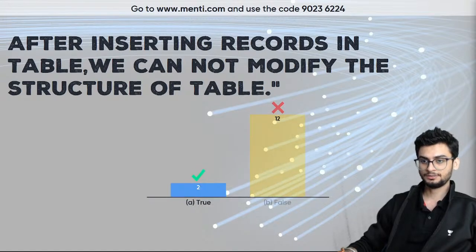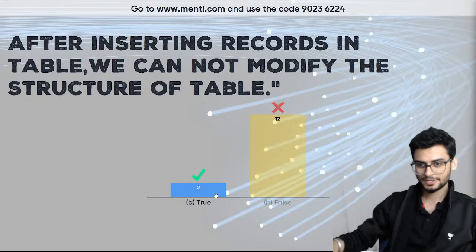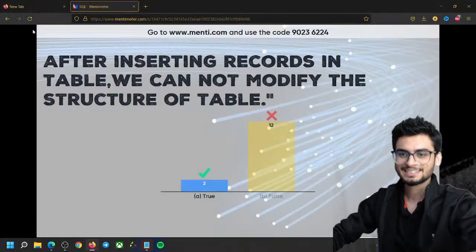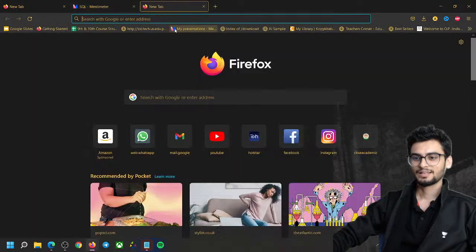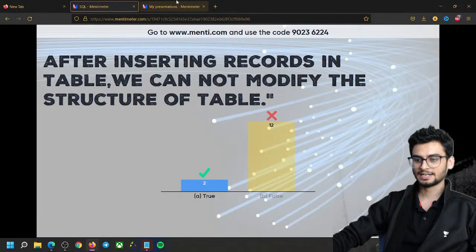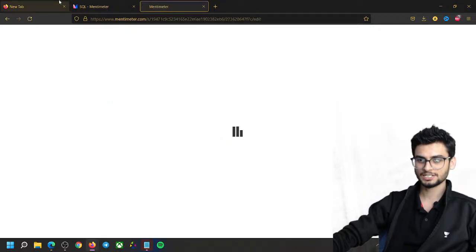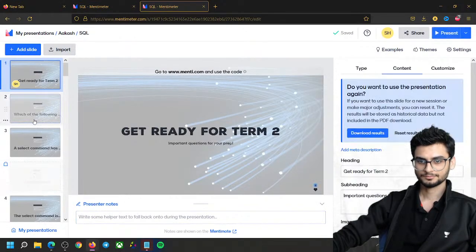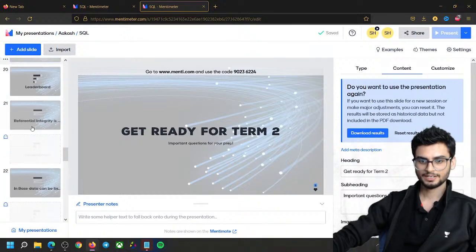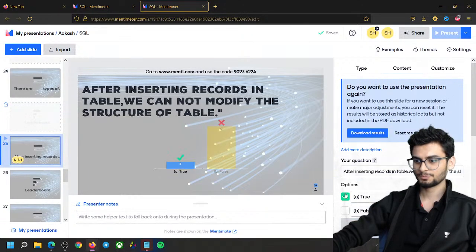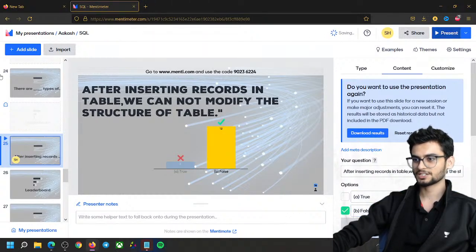So yes, we cannot modify the structure of tables. It is okay. Looking at this question, I'll have to correct this. Let's see, let's go back there. The correct answer is actually false, क्योंकि आप edit कर सकते हो फिर से. Let's go to the presentation. Going down, let's find out which question. Okay, so this was the question. The correct answer should be false. Okay, so I think I have corrected that. Let's go back to the presentation now.